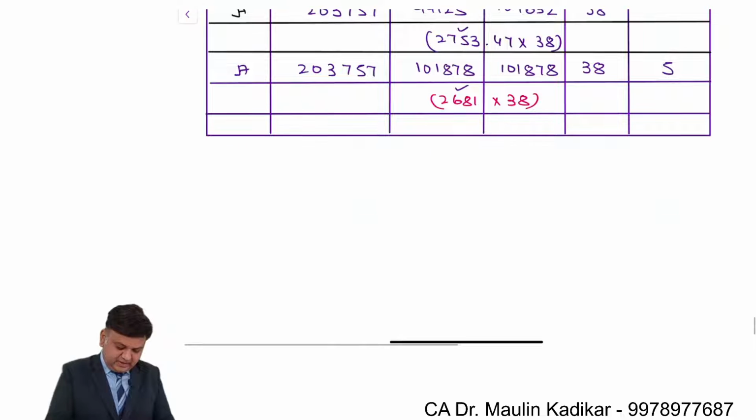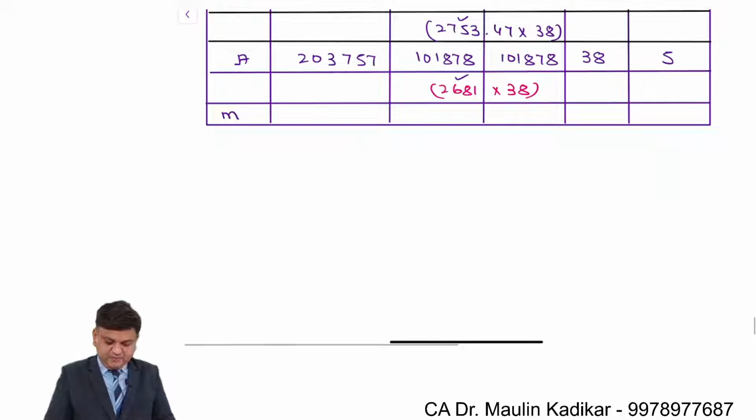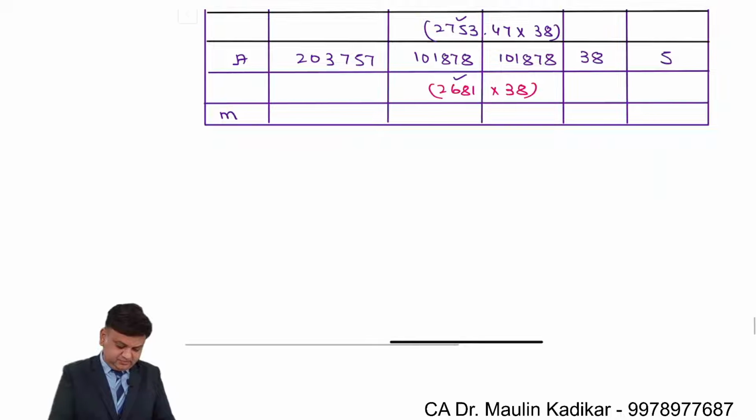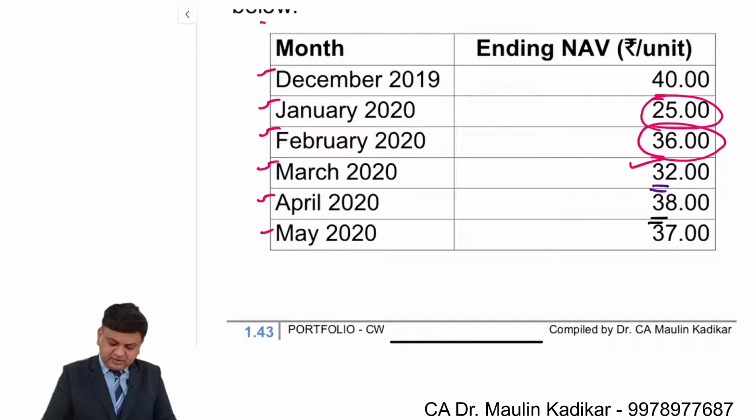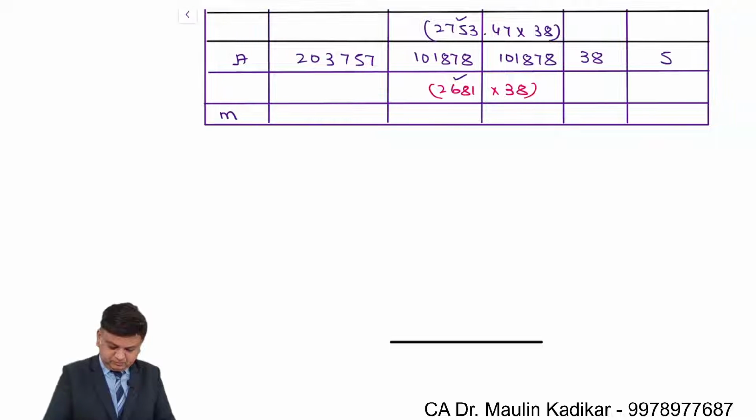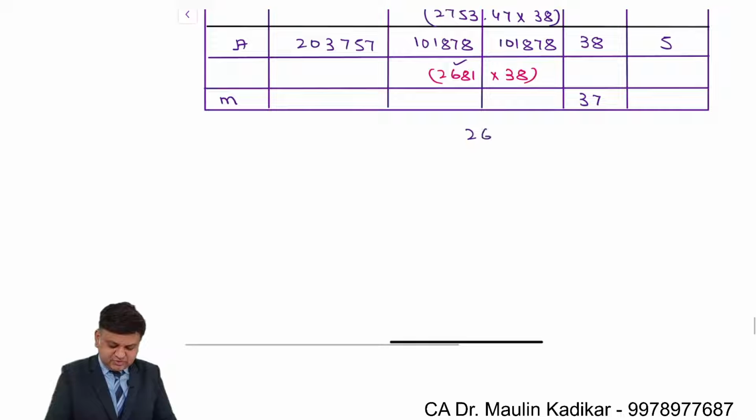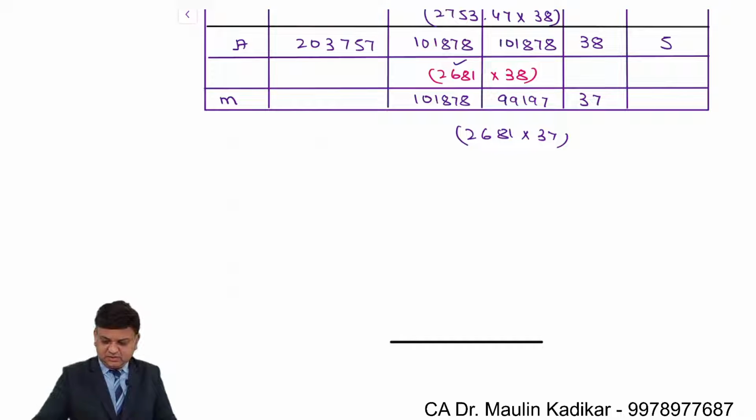Next is the month of May. Okay. So in that case, the NAV per unit is 37. Number of units will remain same, 2681. That gives 99,197. Debt value no change. So the total value is 2,01,075.